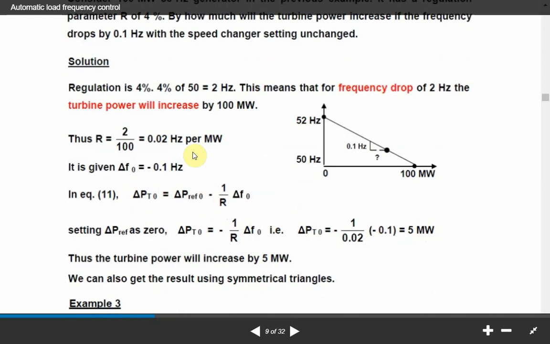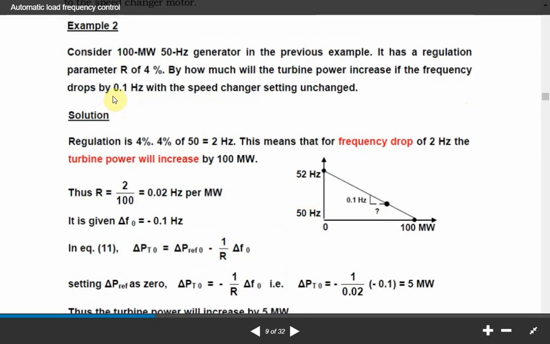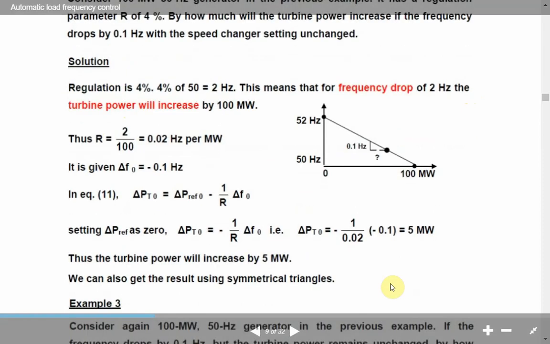You can go through these relations. If there is a 1 megawatt change in load demand, the frequency change will be 0.02 hertz, and if there is a 0.1 hertz change in frequency, the load change will be 5 megawatt. It means if the frequency drops by 0.1 hertz, the load will increase by 5 megawatt.